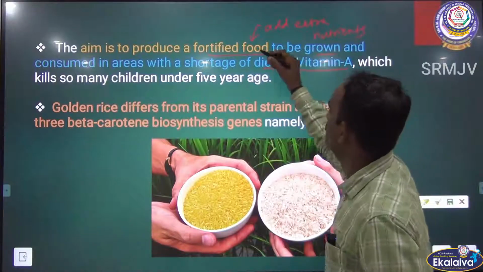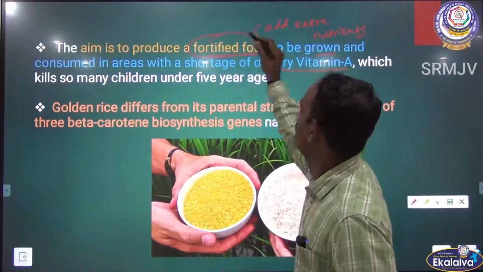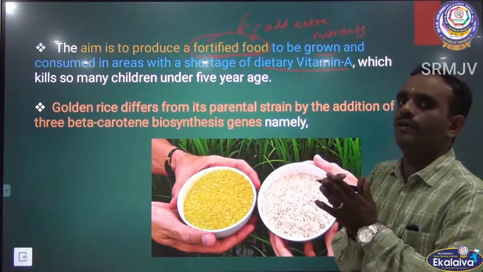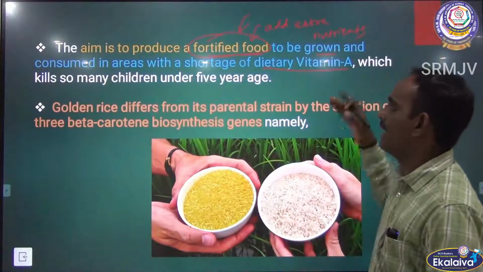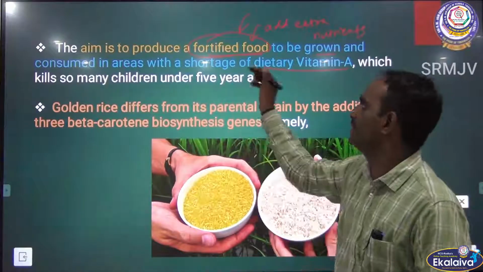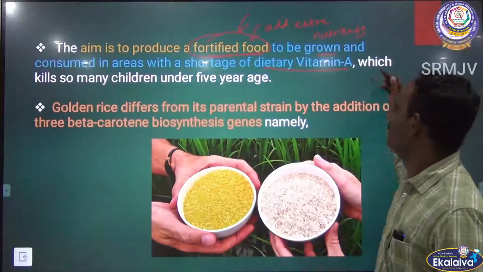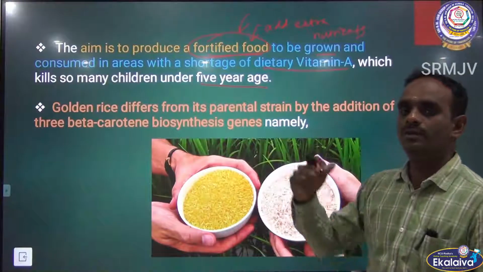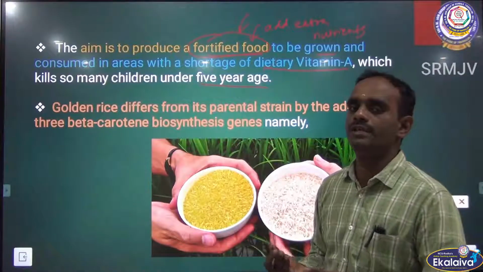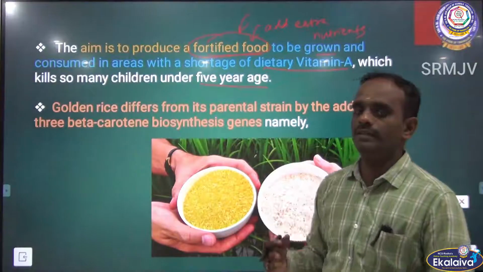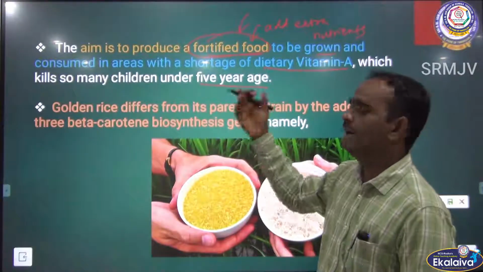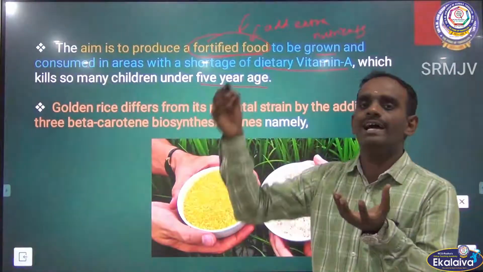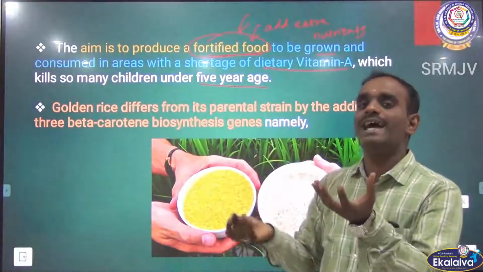Vitamin A deficiency kills so many children under the age of 5 years. So for that reason we have to produce the fortified food. Fortified food is nothing but food that contains add-on nutrients.